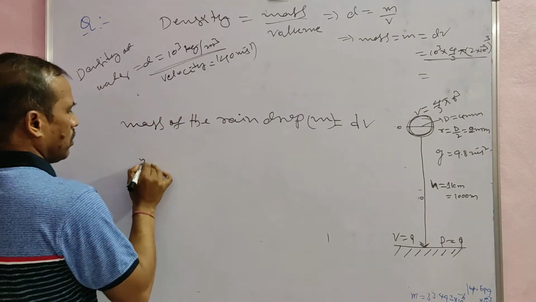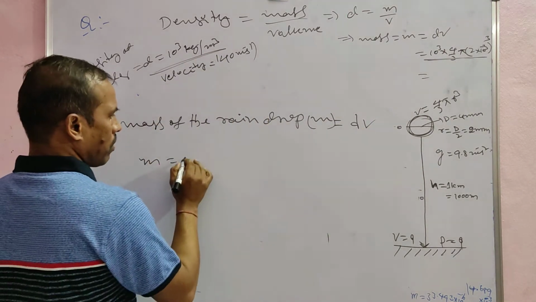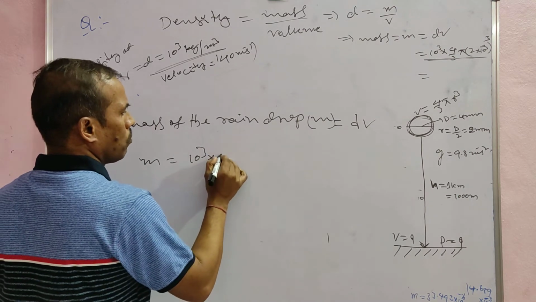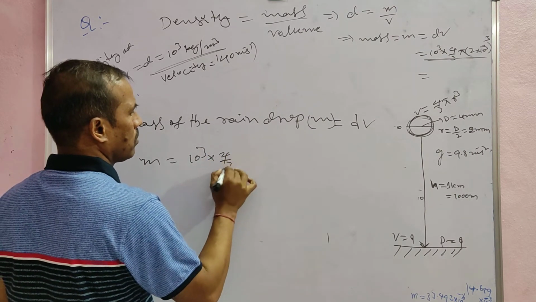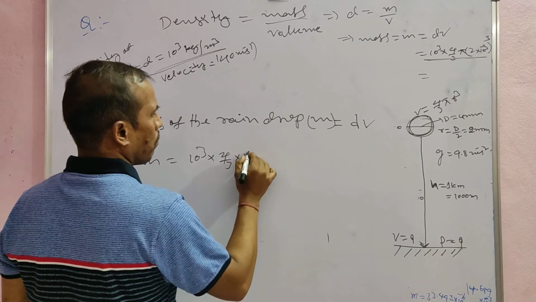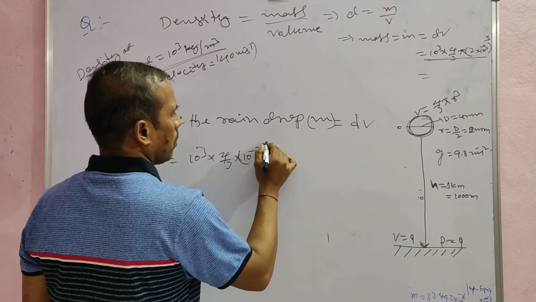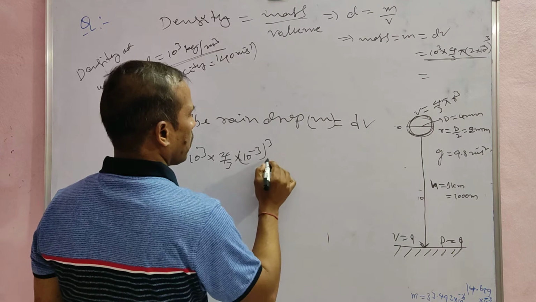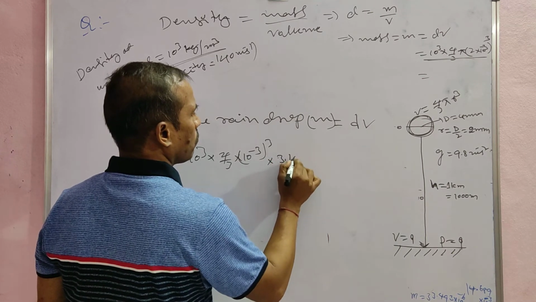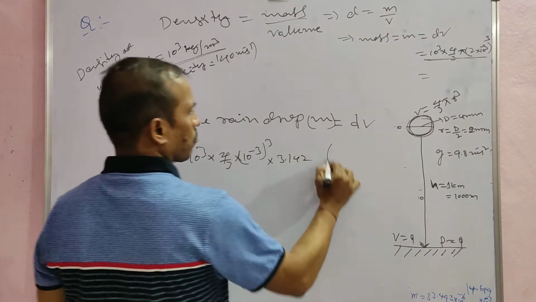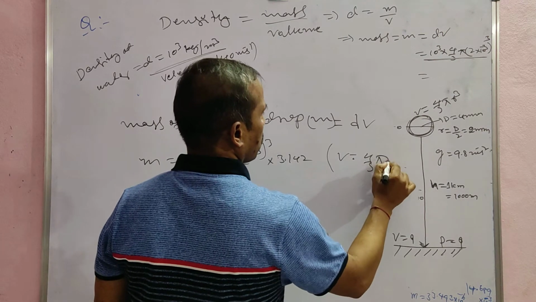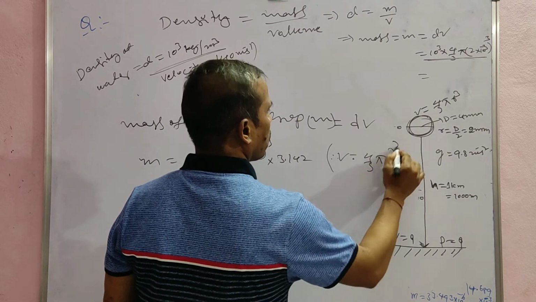Here m is equal to the density, 10 cube, and V is 4/3 into 10 power minus 3 cube into π, where π is 3.142. This is 4/3 πr³, the volume of the raindrop.